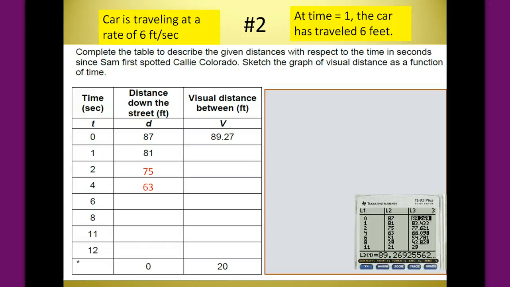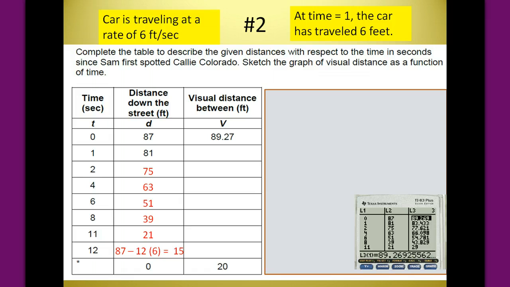Then we have 75 subtract 12. Well, that's because we have had 2 seconds that have been changed here. From 2 to 4 is 2 seconds difference, so we have 12 feet traveled. Same thing from 4 to 6, 12 feet traveled. Same thing from 6 to 8, 12 feet traveled. And now, from 8 to 11, we've got 3 seconds, which means we should have 18 feet traveled, 6 times 3.